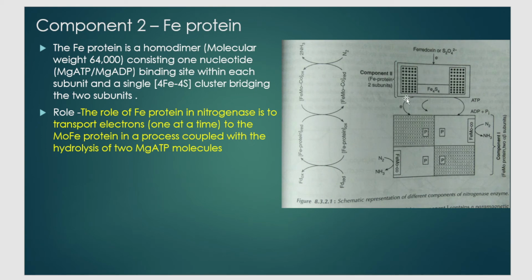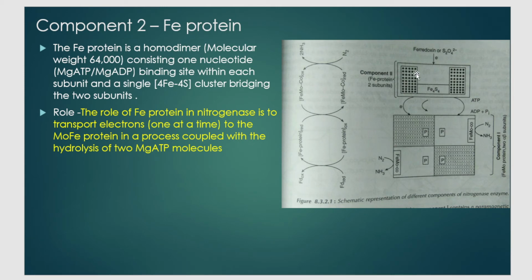It transfers one electron at a time. If the reaction is taking place for a long time, it will transfer one at a time. It transfers one electron from itself, that is from Fe protein, to component number 1, that is FeMo protein. Along with this, it is also coupled with the hydrolysis of 2 ATP molecules to give 2 ADP molecules.